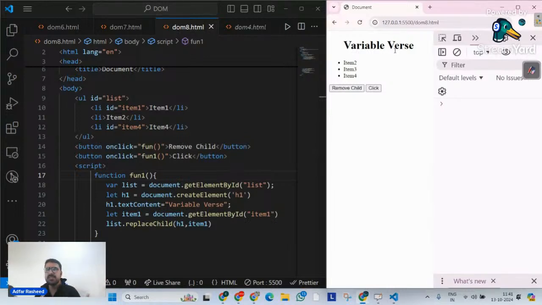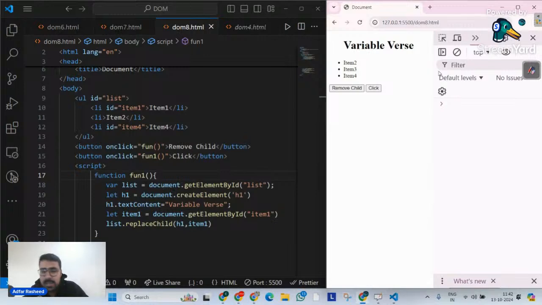Even I myself don't know all of them. I know only 4, 5 of them, 7 of them. That's it, not more than that. But there have to be other ways of inserting our elements inside the DOM. And somehow we are programmed to remember only one way, which is appendChild. But that's only when we want it appended as a child. But sometimes our requirement might be that we want to replace the existing node with a new one. In that case, this is the answer.